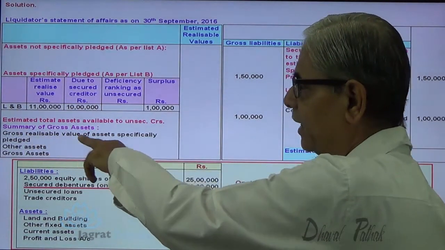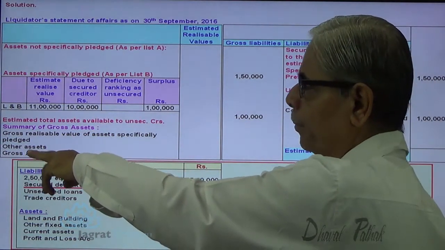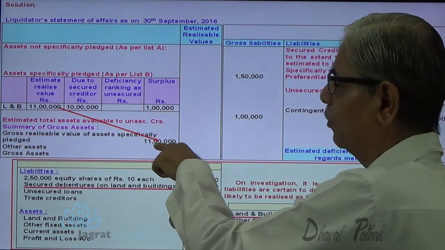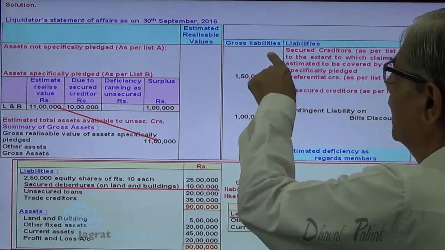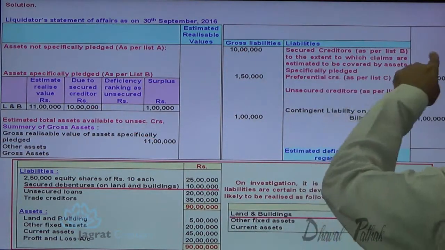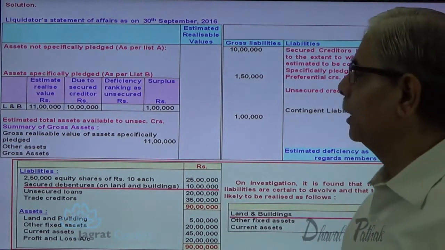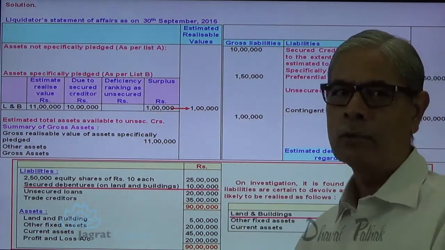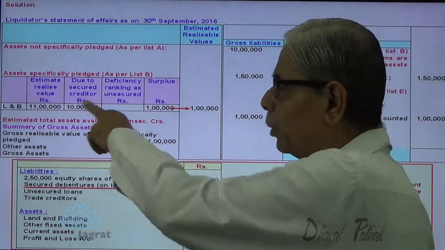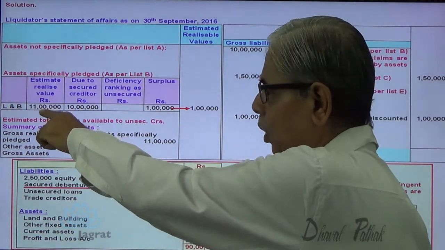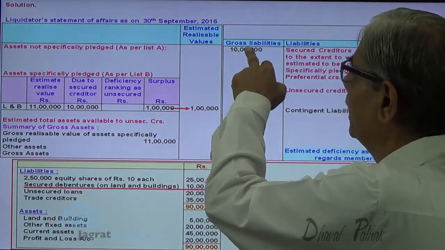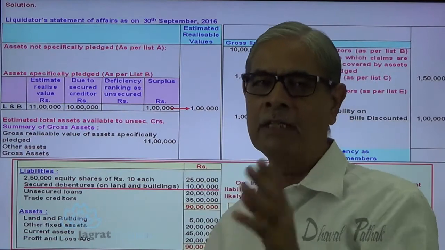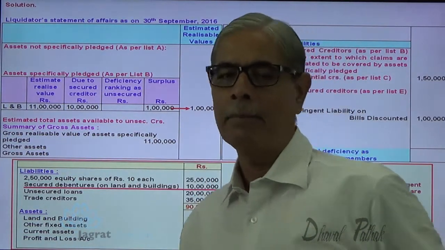So there is the gross realizable value of assets specifically pledged, other assets and gross assets. Here this pledged asset in gross value, 11 lakh, is to be recorded, and 10 lakhs will be recorded here, and the amount is already paid, so in the outer column it is going to be nil. Now this 1 lakh is available to the liquidator for distribution, so it is transferred to the outer column. So remember, when you write this list B, always write the gross value here, the payment made to creditors in this column, the gross liability, here there will be nil, and this realizable amount available to the liquidator is transferred to the outer column. These 3 points you should remember.